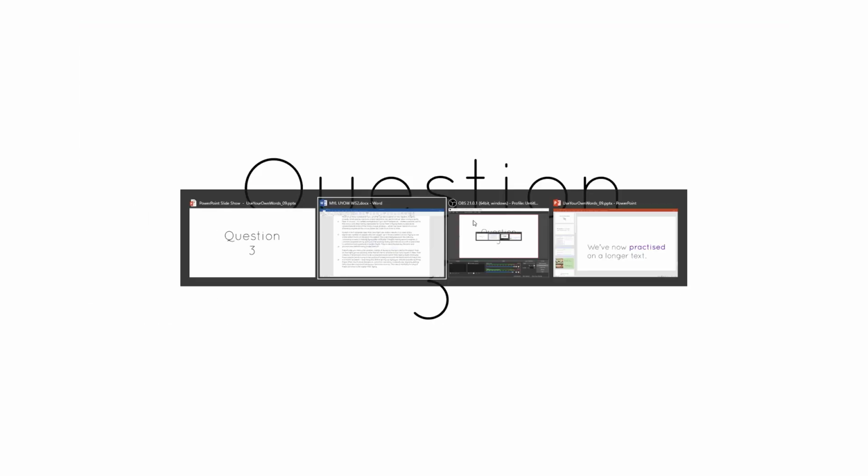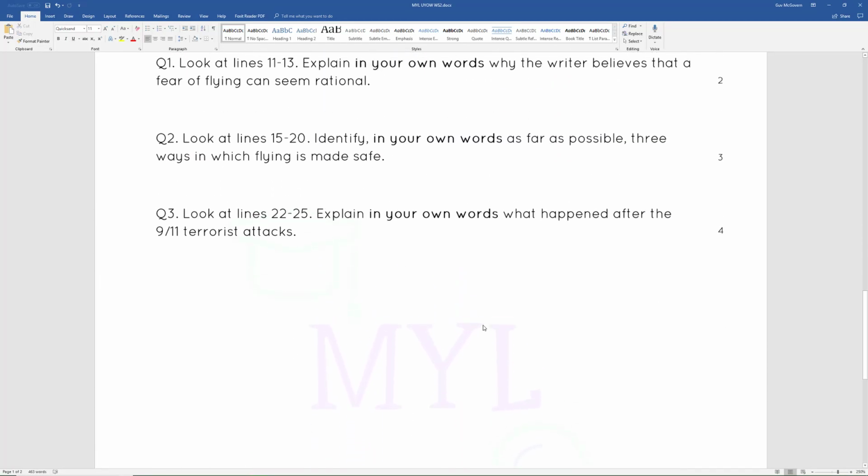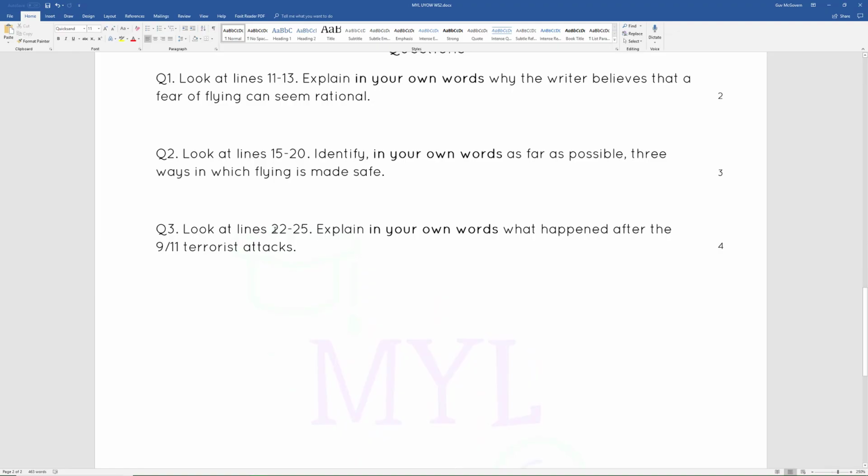Now, moving on to question 3, our final question. So I'm going to move back over to here, we'll move down again to the question, have a quick look at it. Look at lines 22 to 25. Explain in your own words what happened after the 9/11 terrorist attacks.